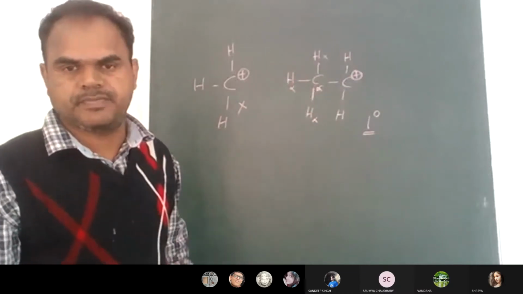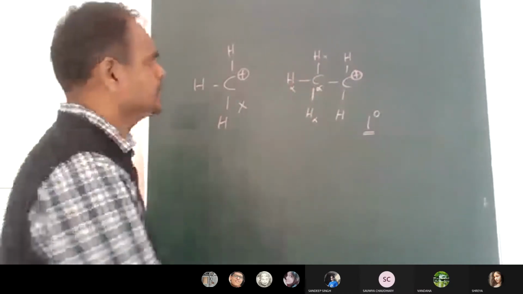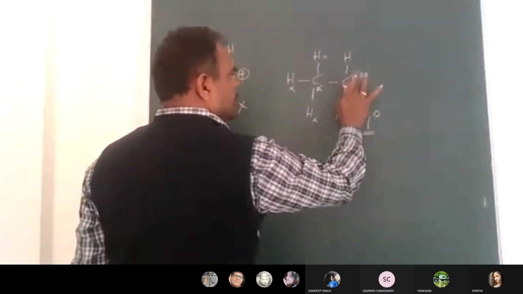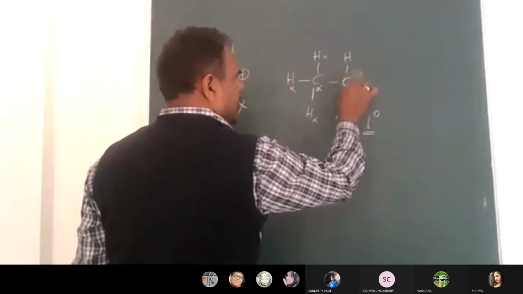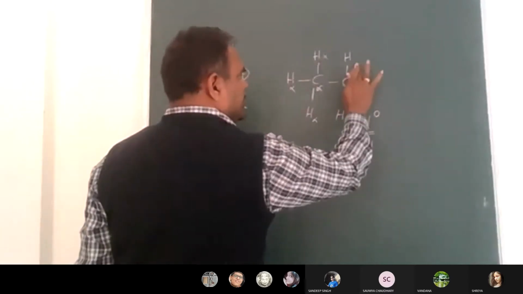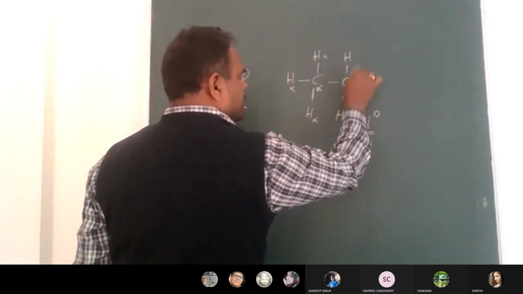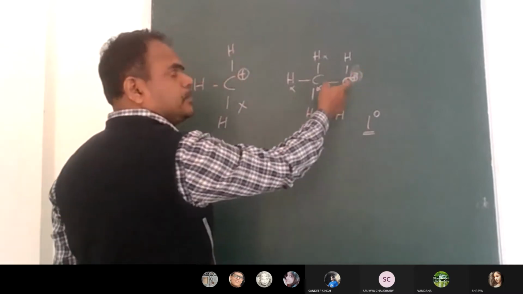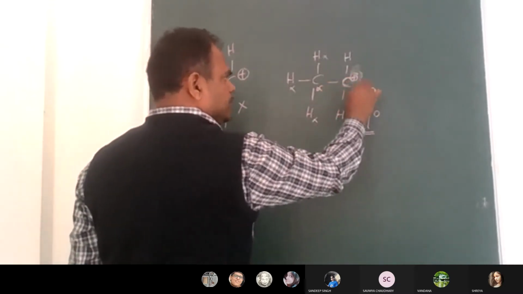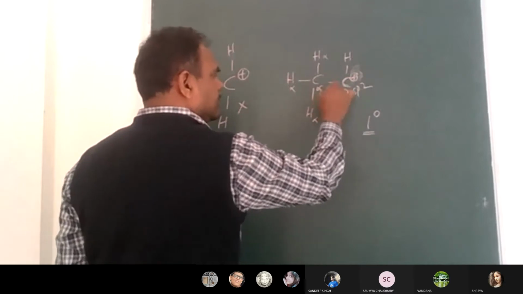So how will that effect be? Here the positive charge means this carbon has an empty p orbital. This is an sp2 carbon, and this is an sp3 carbon.